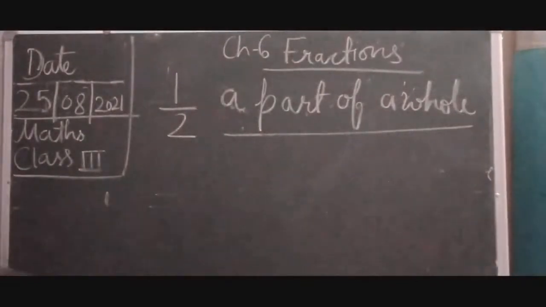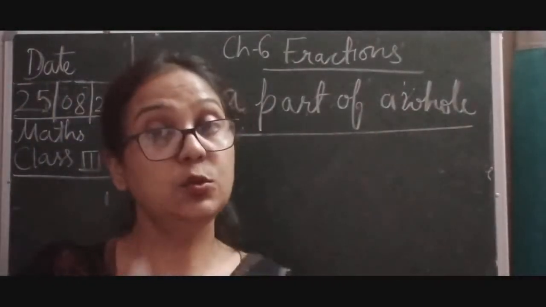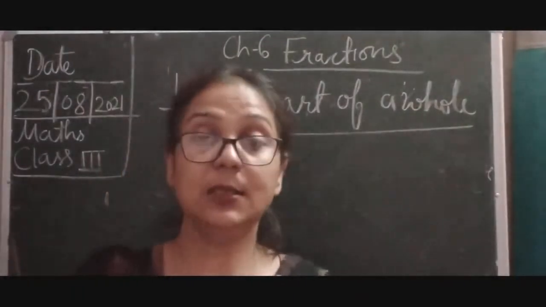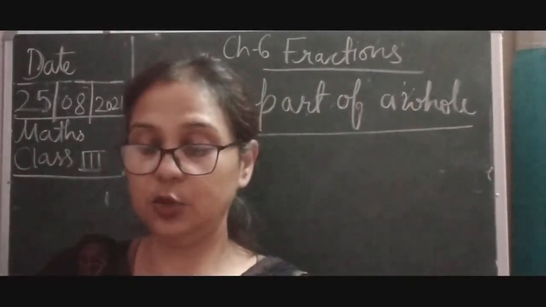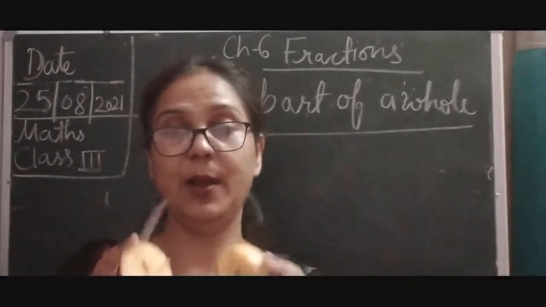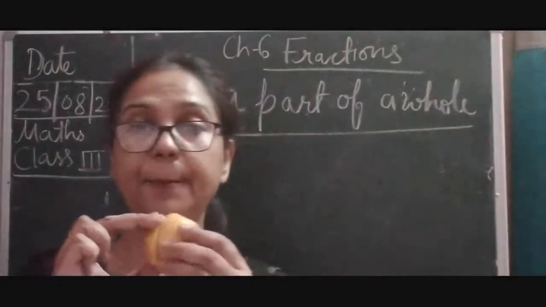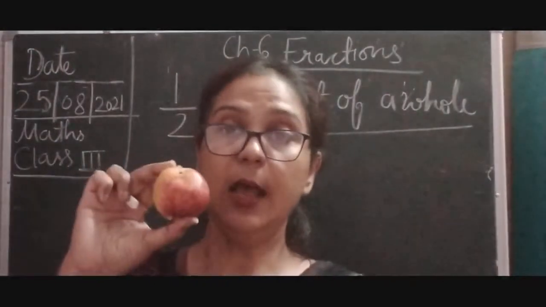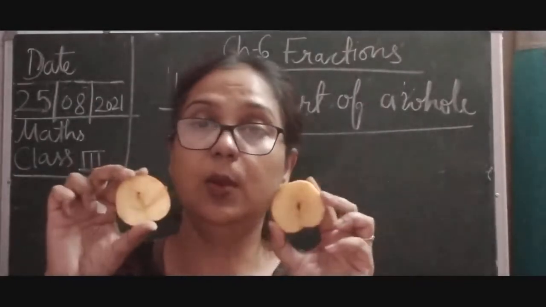So children, I will take one apple. For example, I will take one apple and I am going to cut it into two equal parts because I have to give some to my mother also. So I'll cut it into two equal parts, and this is how we can get two equal parts. Here children, you can see one apple was there and I have cut it into two equal parts.